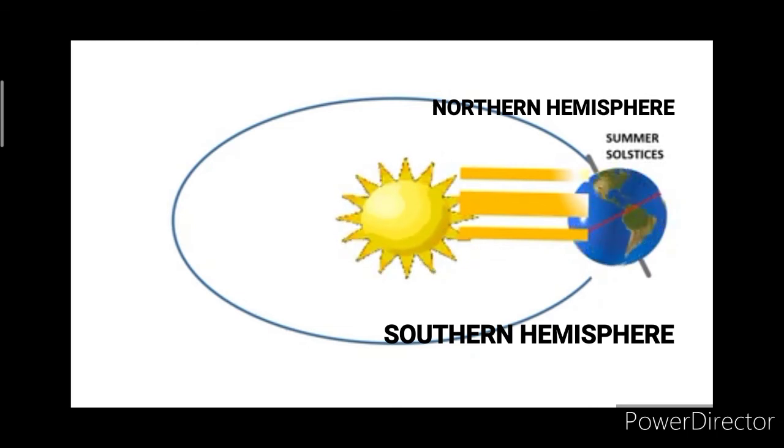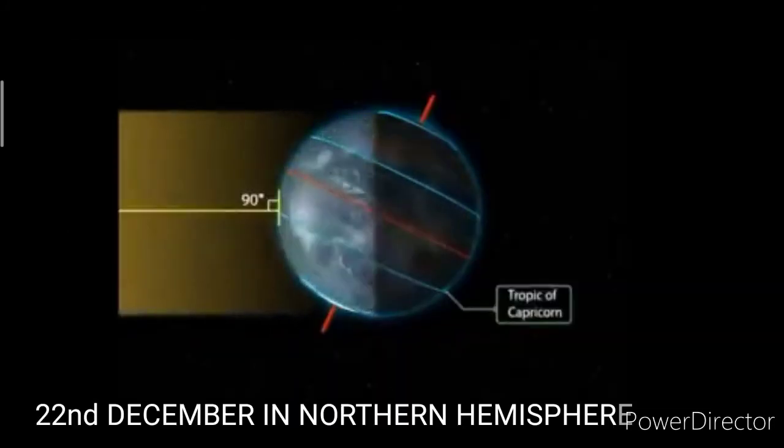Interestingly, when the northern hemisphere experiences summer solstice, the situation is reversed in the southern hemisphere, where it is winter season with shorter days and longer nights. Now, what is winter solstice?